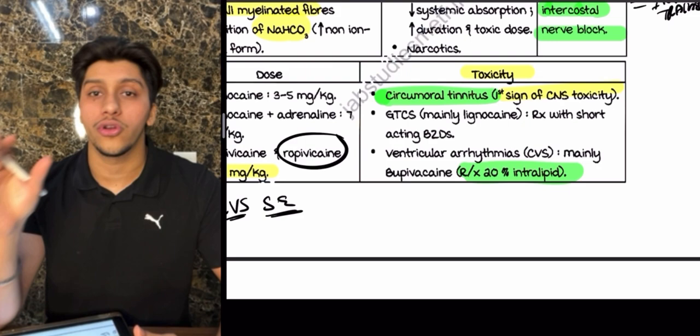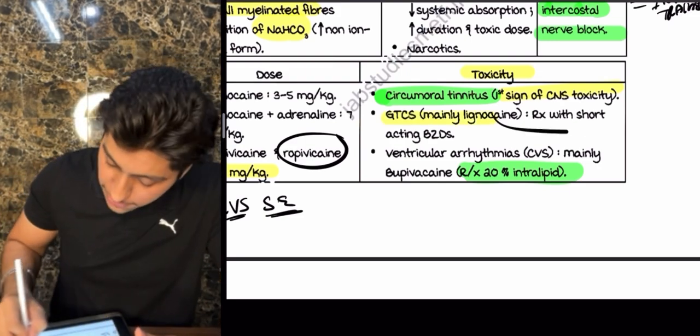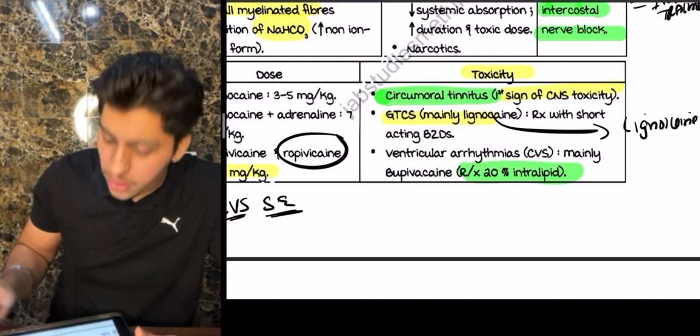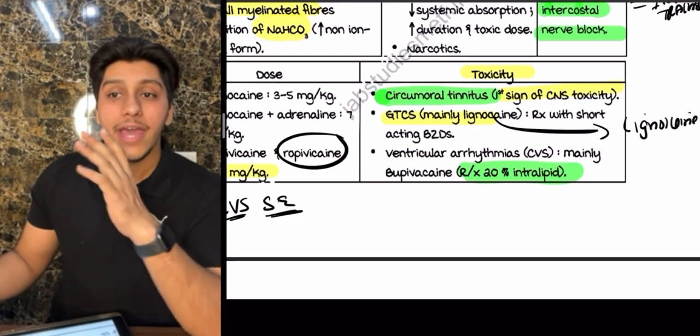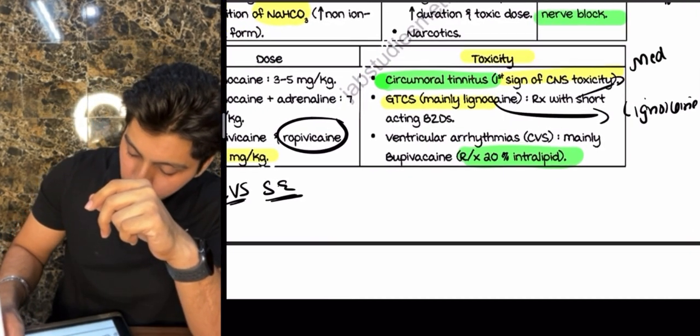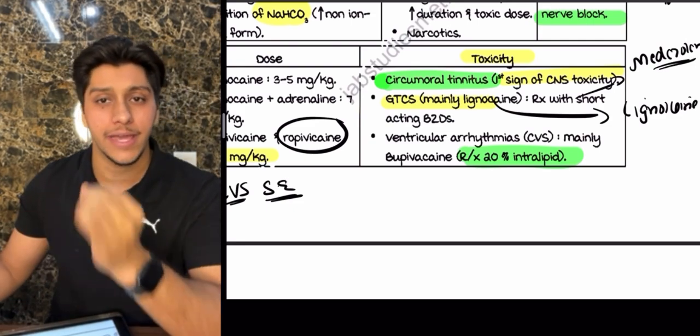is generalized tonic-clonic seizures. And remember, these seizures are most commonly due to which drug? It is because of lignocaine. Okay, because of lignocaine, mostly you can see seizures will be there. And what is the treatment? You can give short-acting benzodiazepines like midazolam.